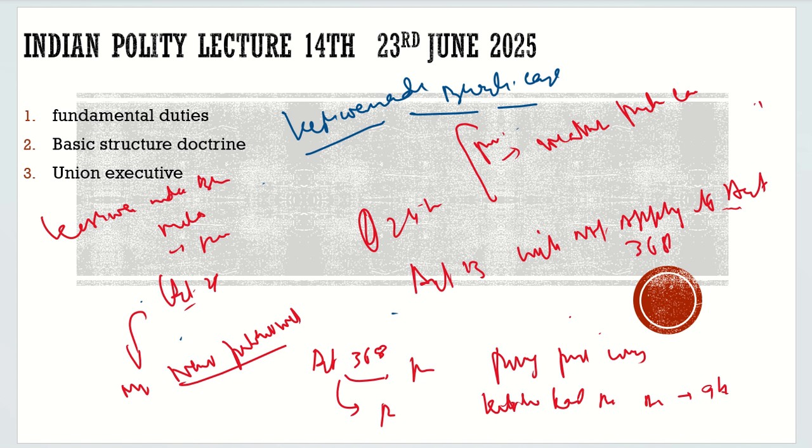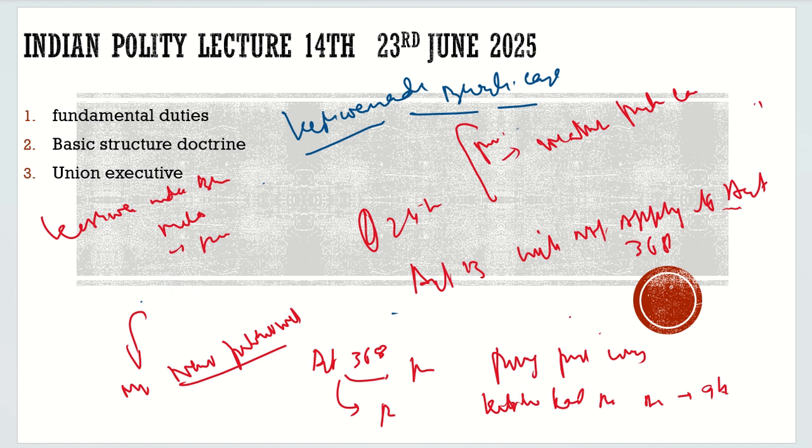The primary question in the Keshavananda Bharati case was whether Parliament can amend the fundamental rights, whether Parliament can do whatever they want to do.